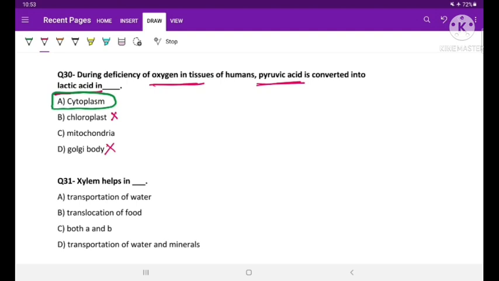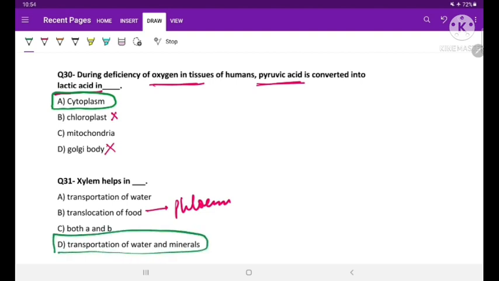Xylem helps in transportation of water, translocation of the food, both A and B, and transportation of water and minerals. Translocation of food is done through phloem, and transportation of water can be the correct answer, but here transportation of water and minerals both are given in option D. So option D will be the correct answer for this question.